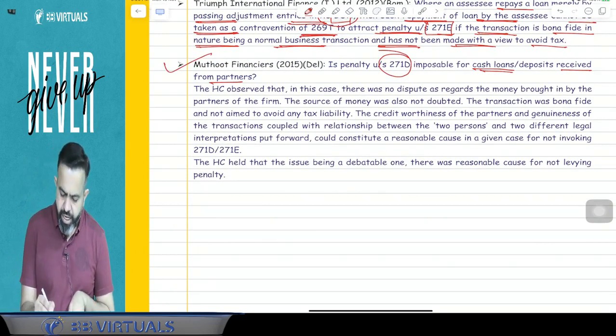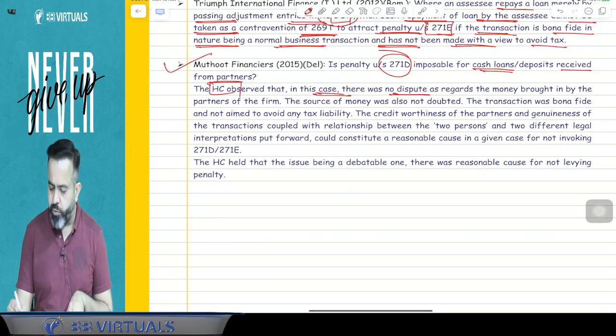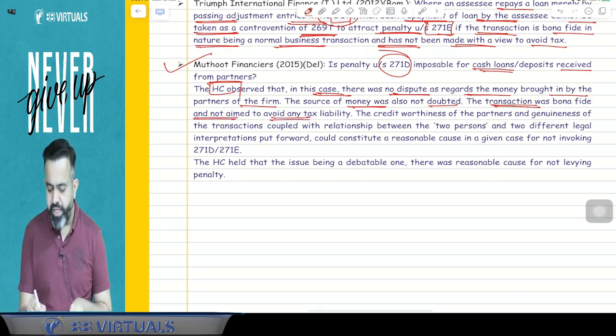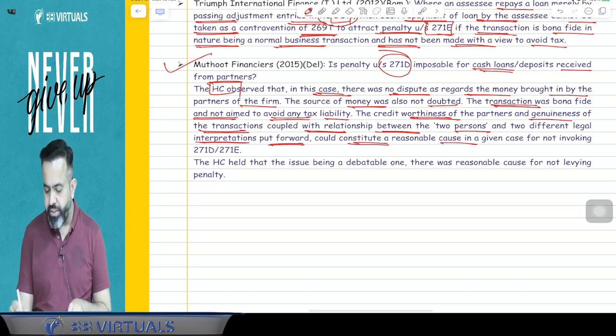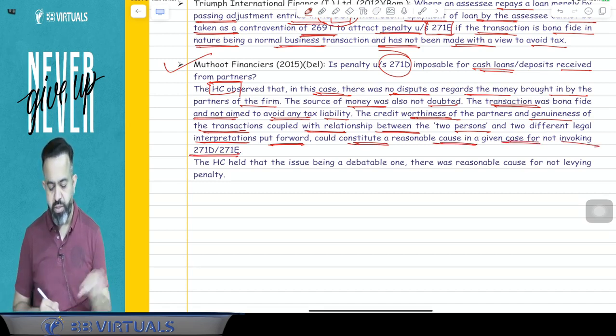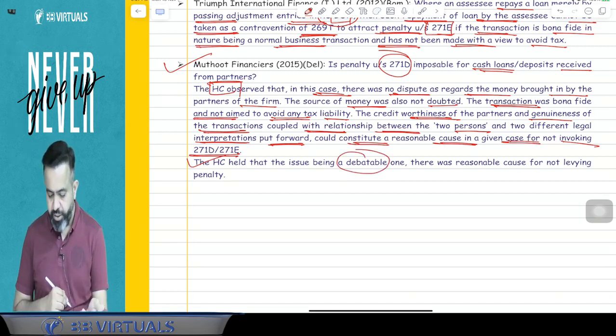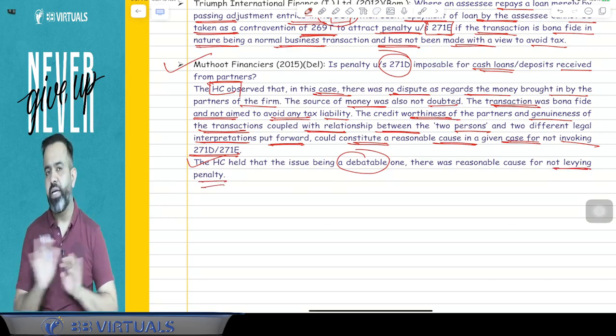So here the High Court observed that in this case there was no dispute as regards the money brought in by the partner of the firm. The source of money was also not doubted. The transaction was bona fide and not aimed to avoid any tax liability. The creditworthiness of the partner and genuineness of the transaction, coupled with the relationship between the two persons and the two different legal interpretations put forward, could constitute a reasonable cause in the given case for not invoking section 271D or 271E. The High Court held that the issue being a debatable one, there was a reasonable cause for not levying the penalty. Means penalty is not applicable.